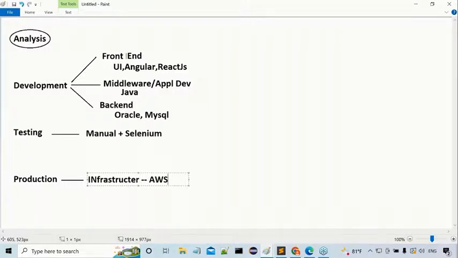For .NET based applications, Azure. Google Cloud Platform for any kind of purpose. Understand my point clearly? But out of these three, which is the most demanded one? AWS is the most demanded one. Next one is Azure. Next one is GCP, Google Cloud Platform. Get my point or not? Whenever it is in production mode, that cloud is required. Okay, fine. Guys, all of you observe carefully.